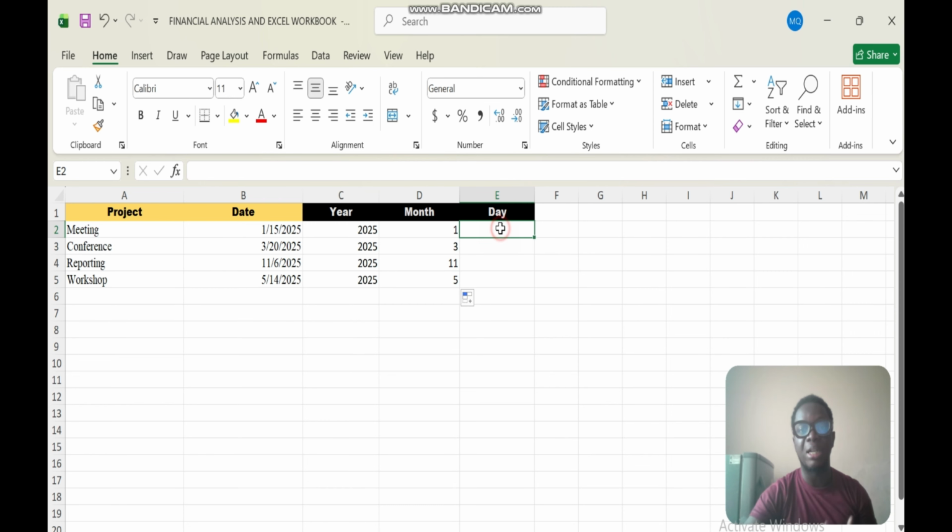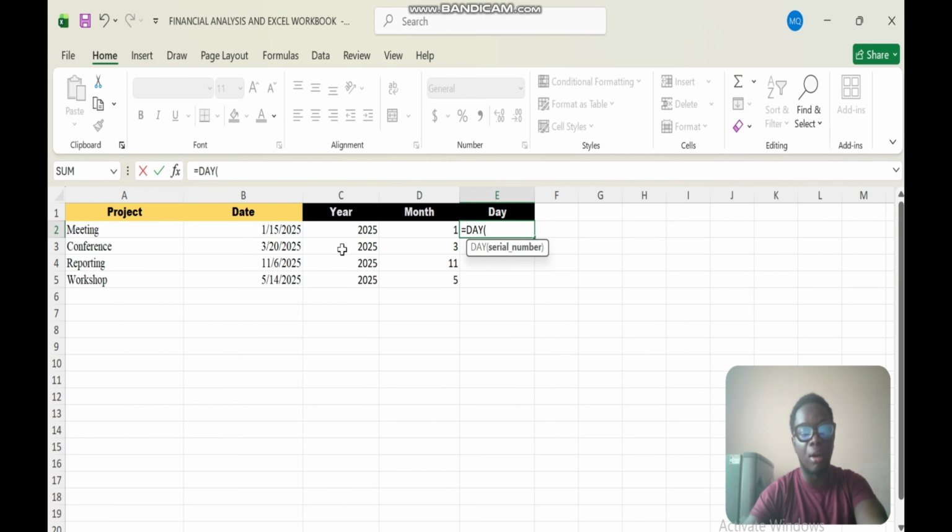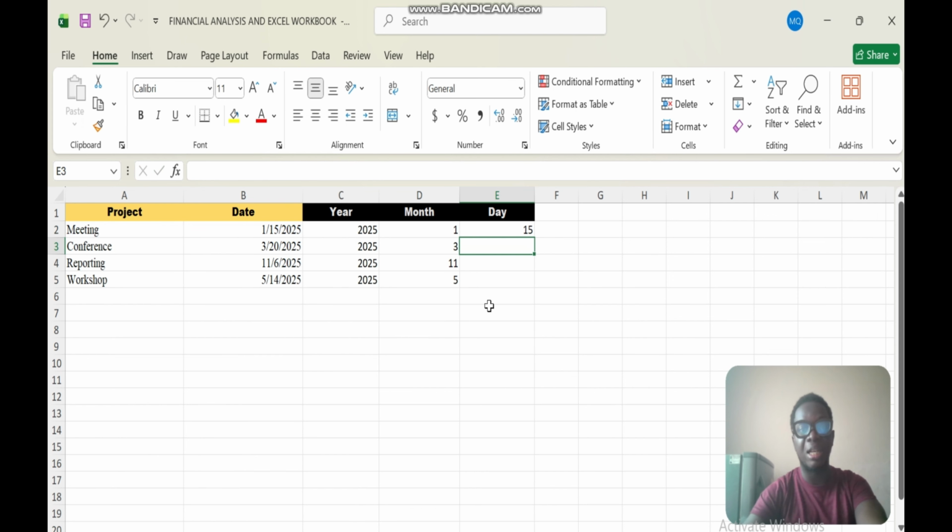Okay, and now we can get our day as well, and it's simply going to be day. All right, and now day like so, and we can close this, and that's going to give us day 15th from this date. So this is 15th of January 2025, as you can see right there. And now we are going to just do this, and now it's going to be populated. All right, so this is going to be 20th of March 2025, as it's written right there. All right, this is going to be 6th of November 2025.